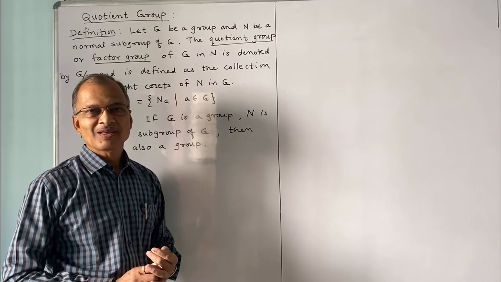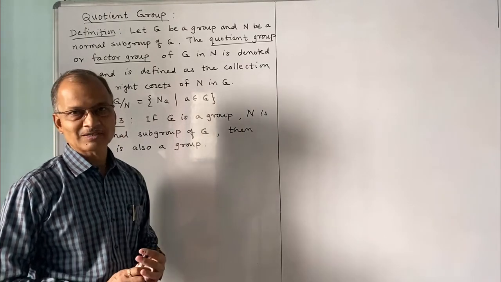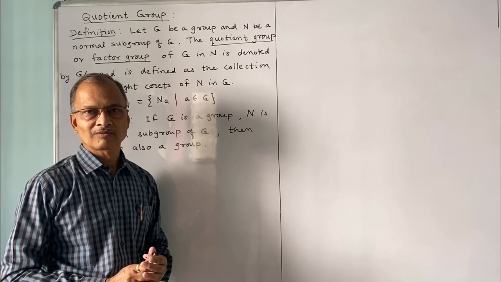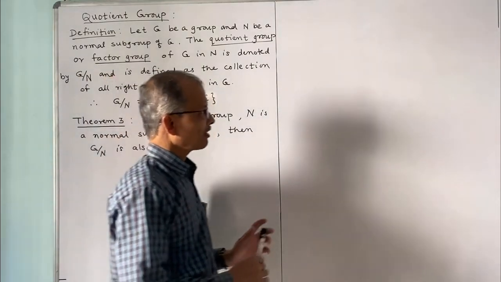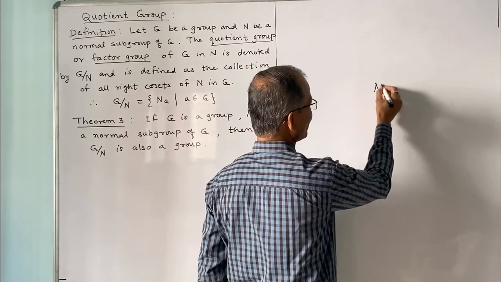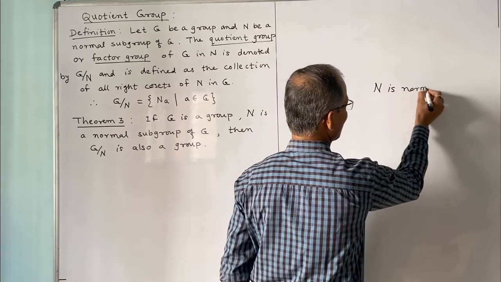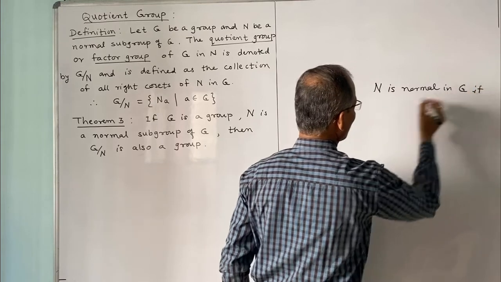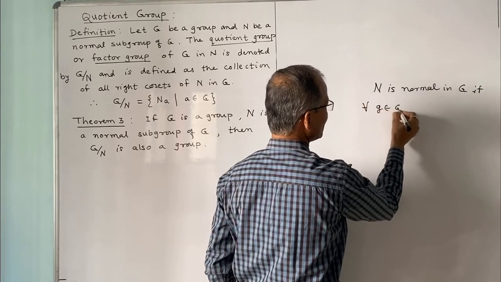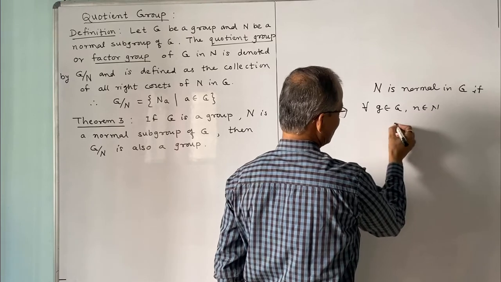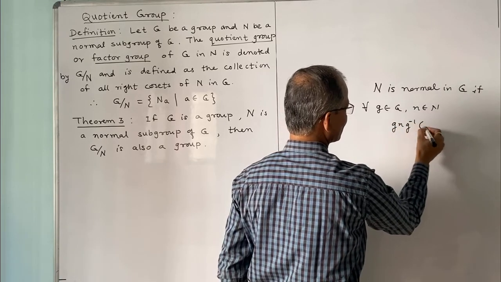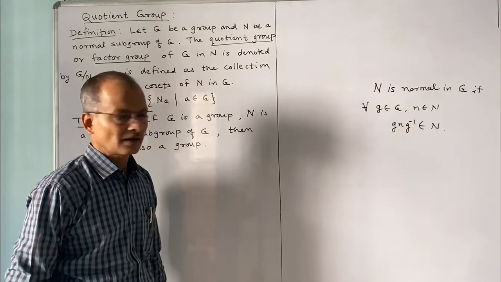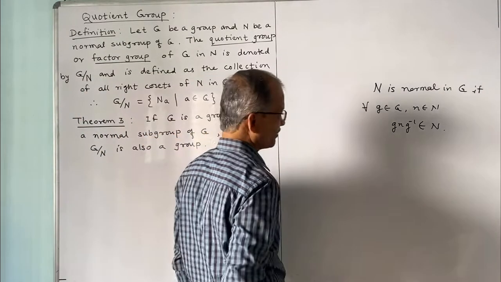Hello friends, we have studied normal subgroup. We have defined normal subgroup and some properties of normal subgroup we have studied. And for normal subgroup we know N is normal in G if for all g belongs to G, n belongs to N, g n g inverse is again in N. So this is the definition of normal subgroup, and further we have some lemmas.